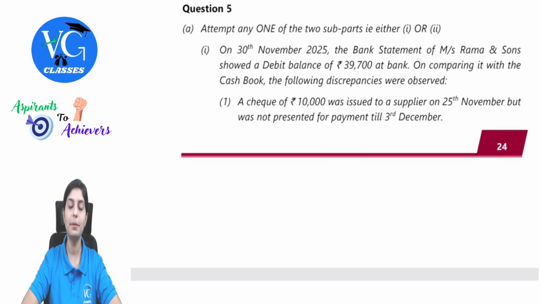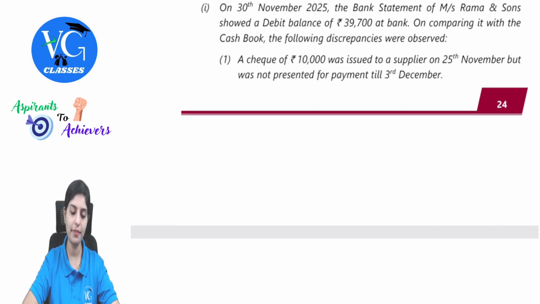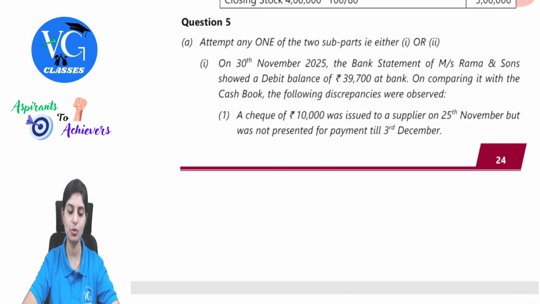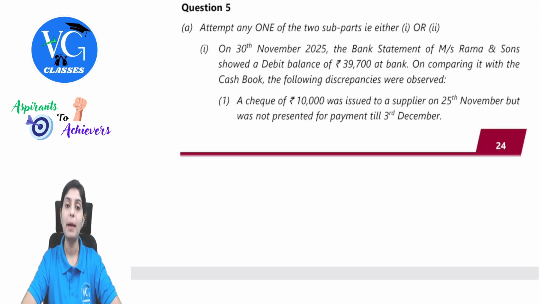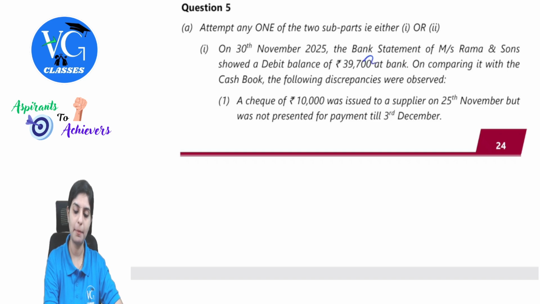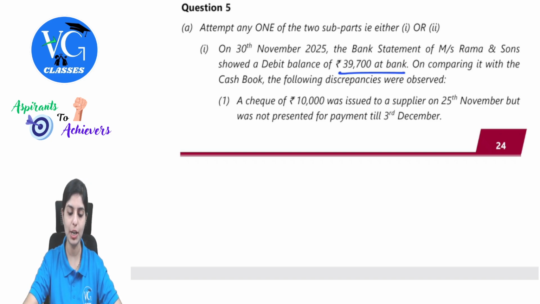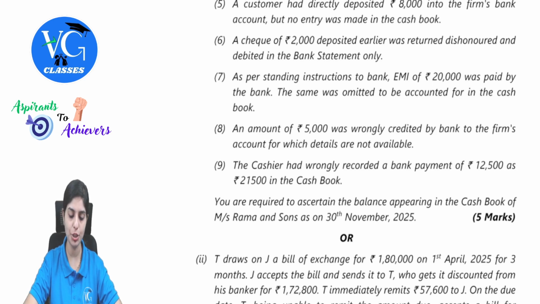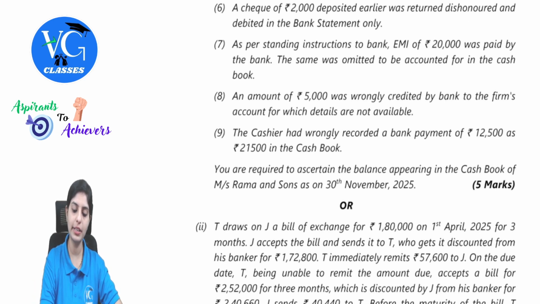Next question. Attempt any one of the two subparts, that is either part 1 or 2. So there is an inbuilt choice given in question number 5. 5A, you can either take the first one or the second one. But we need to understand this to solve. On 30th November, the bank statement of Rama and Sons showed a debit balance of 39,700 at bank. On comparing it with the cash book, the following discrepancies were observed. They have given us the list of transactions. You are required to ascertain the balance appearing in the cash book of Rama and Sons as on 30th November.